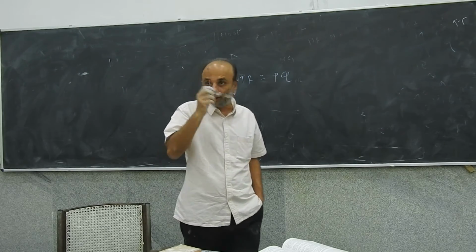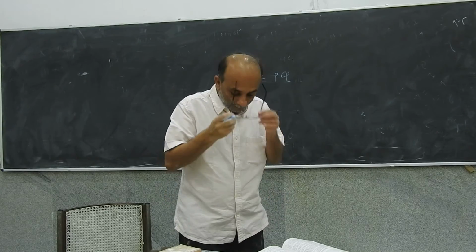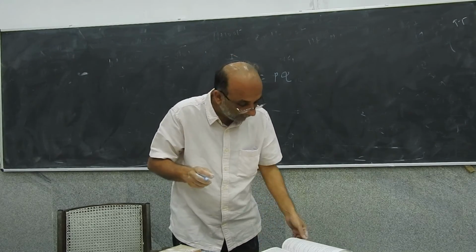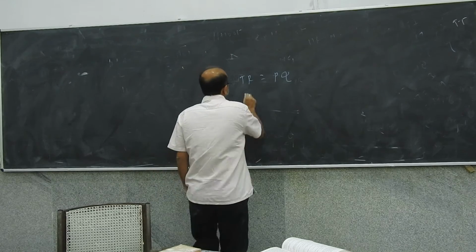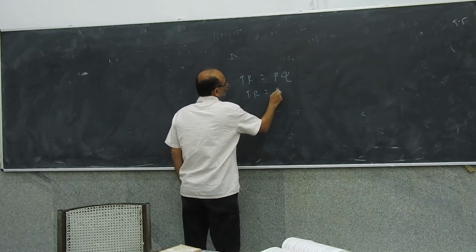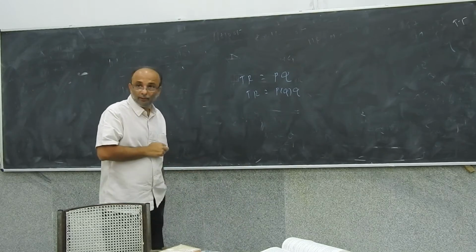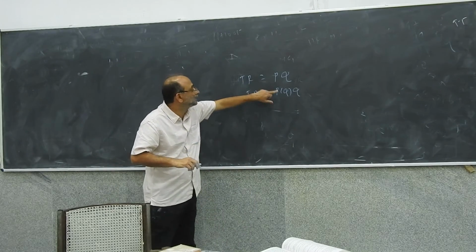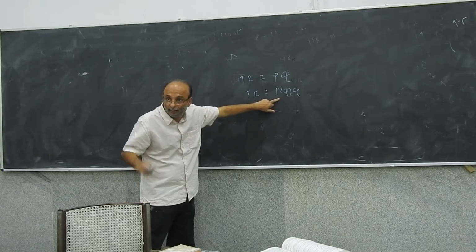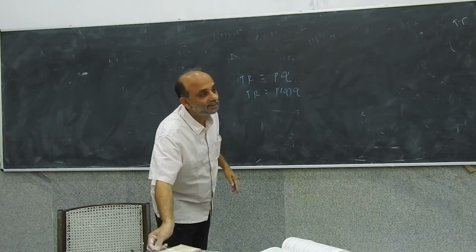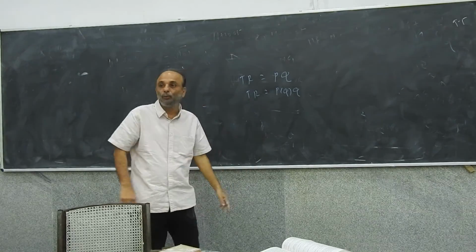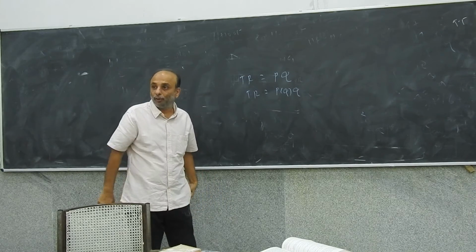Total revenue is price into quantity. So we can think of price as some function of quantity. P of Q, I write this as some function of quantity.